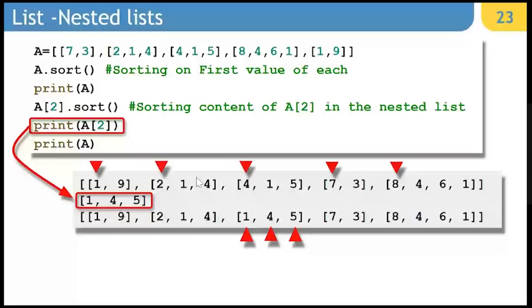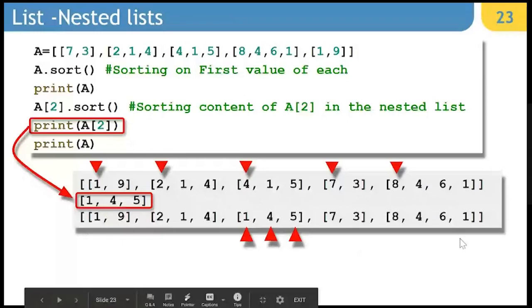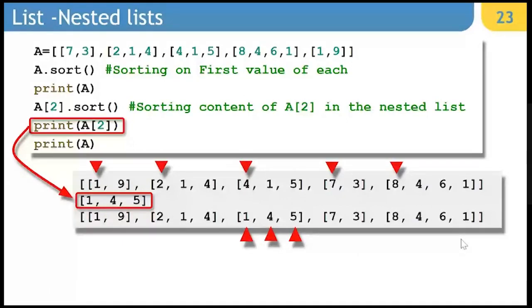Now next, within the list, the nested list also can be sorted. So if I say a2.sort, that means this particular list is going to be sorted, and it will be shown to you as 1, 4, 5 instead of 4, 1, 5, and later on when you display it, it will be displayed as 1, 4, 5 as content of the entire list. So that means you can sort the entire nested list, or you can sort the inner list individually.